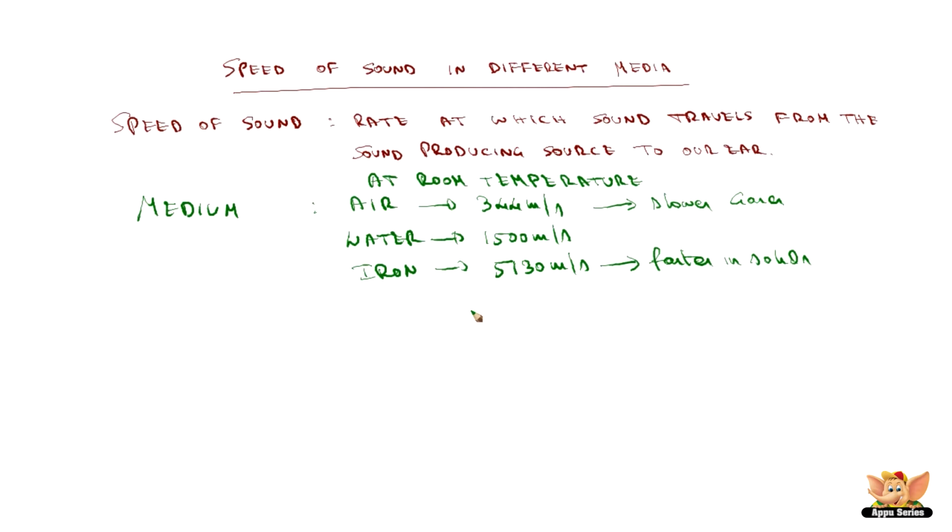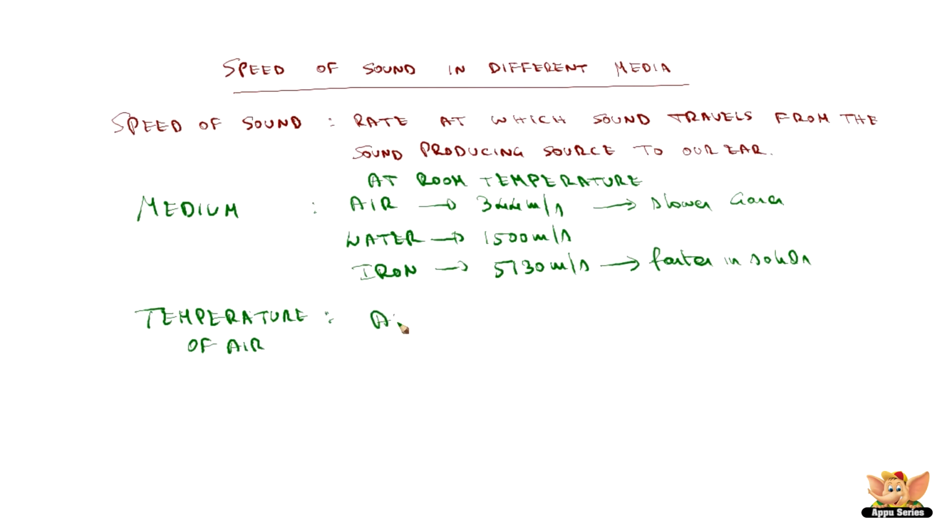Now let's see what is the other parameter on which the speed of sound depends. It is temperature. What happens when the temperature is high and when temperature is low? Let us take temperature of air. That is, we are taking it in the medium of air.